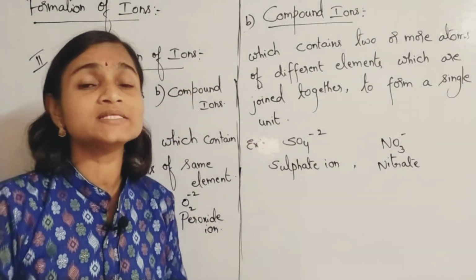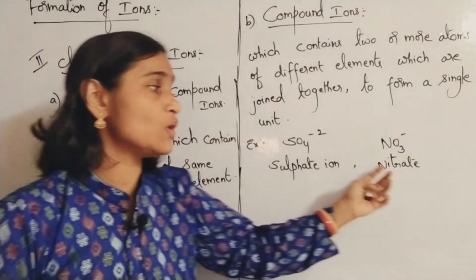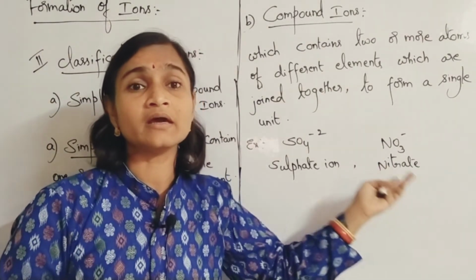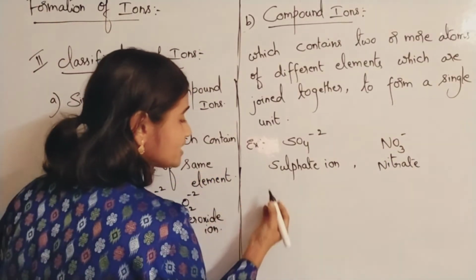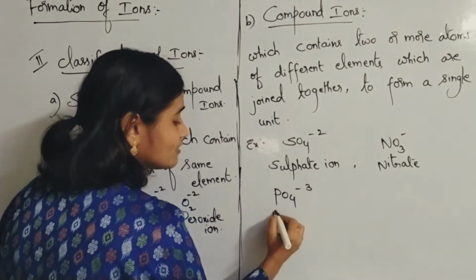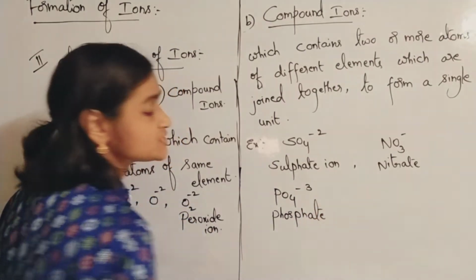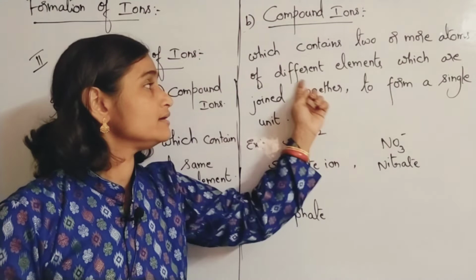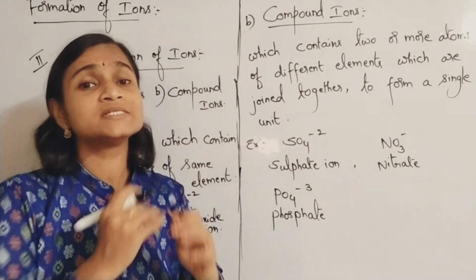Two different elements are joined together to form a single unit. Such species you call compound ions. Here nitrate, NO3 minus, is a compound ion. You can take so many examples like this. PO4 minus 3 is the phosphate ion. So, two or more atoms of different elements are joined together to form a single unit.